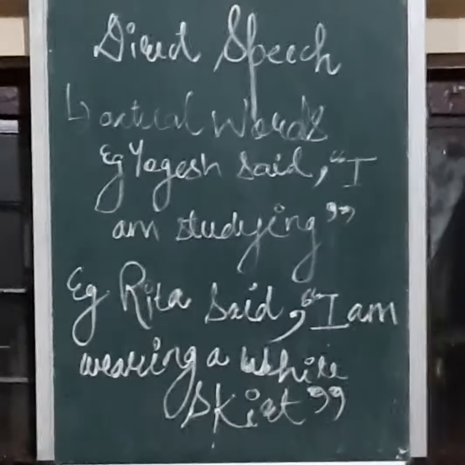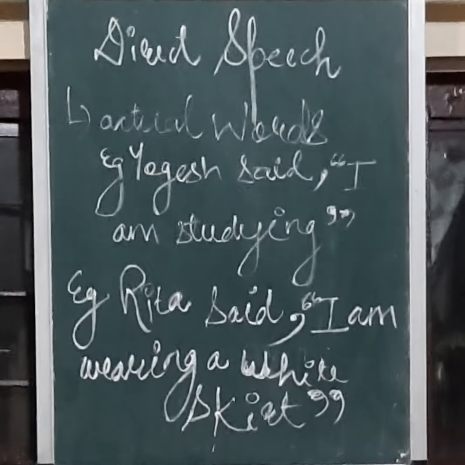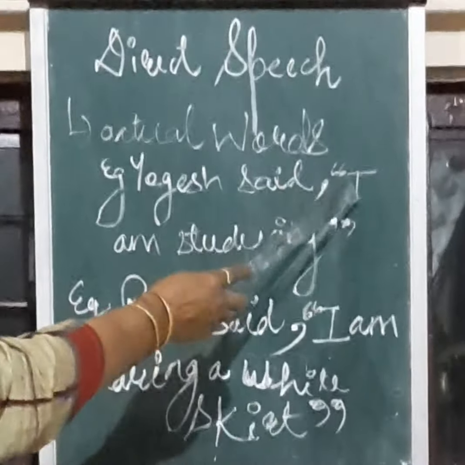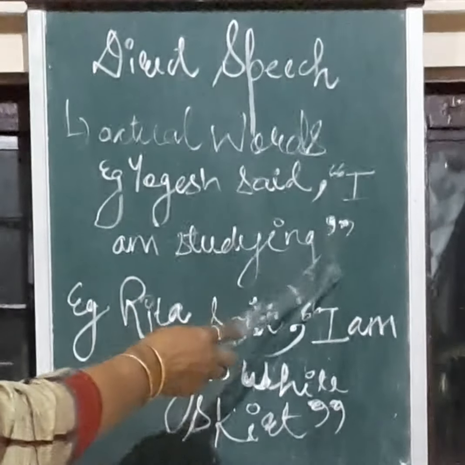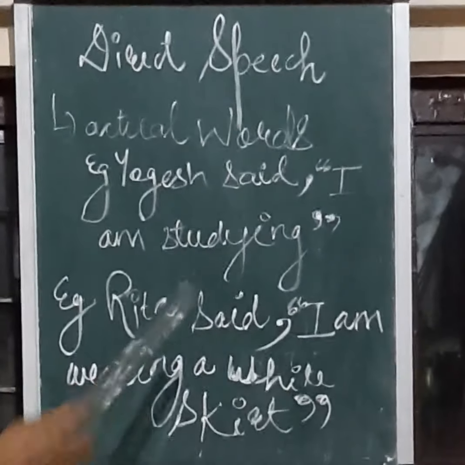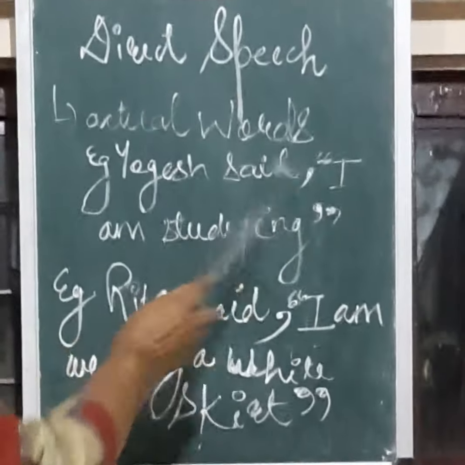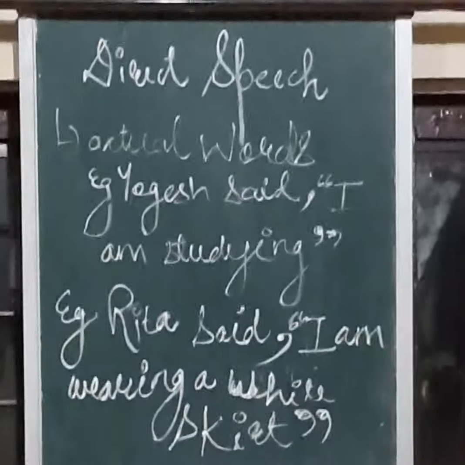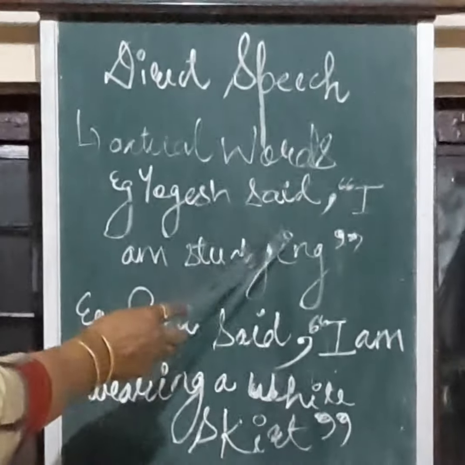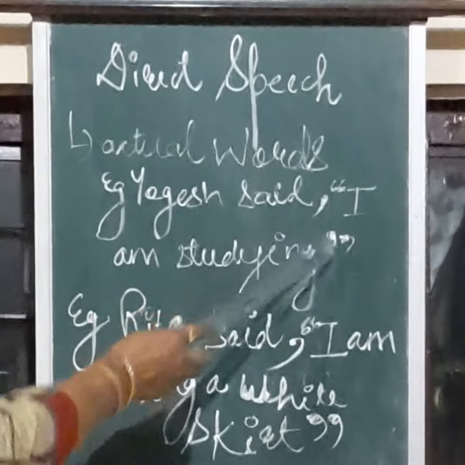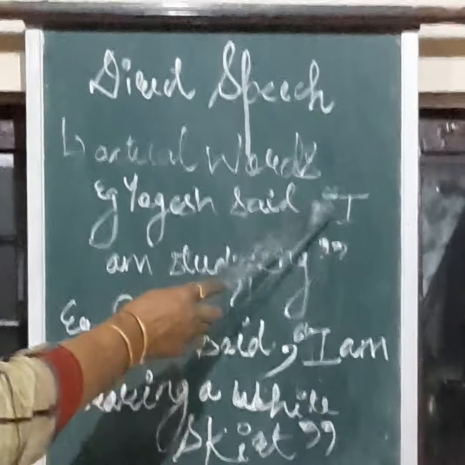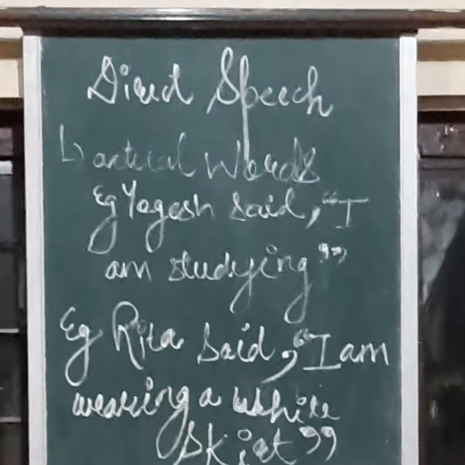Now, if John wants to report what Yogesh said, then he can say, Yogesh said, comma, inverted commas begin, "I am studying," inverted commas close. So this is the direct speech. "I am studying" is the direct speech. Here you can see the quotation marks. Said is the reporting verb here and "I am studying" is the reported speech. So the quotation marks, that is the inverted commas opening and closing, have been specified.